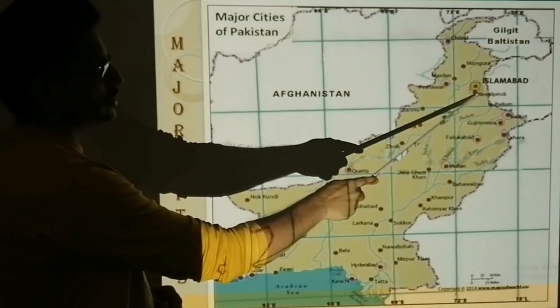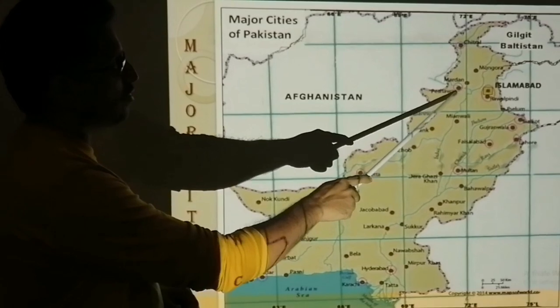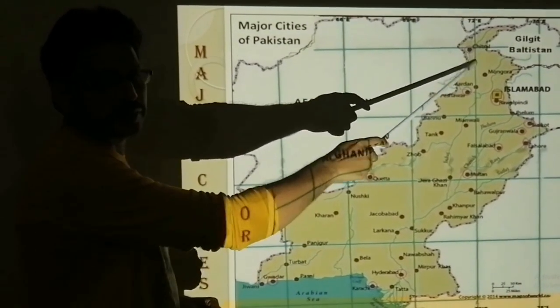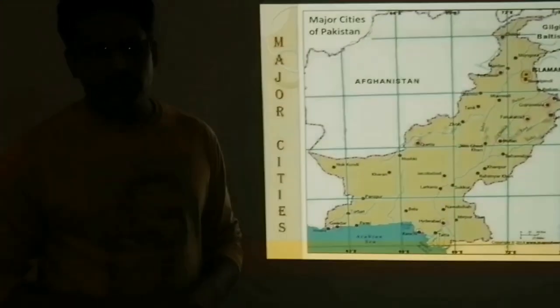Rawalpindi and Islamabad are the twin cities. In KPK, Peshawar, and here it is Chitral. So you need to practice the locations of these cities.